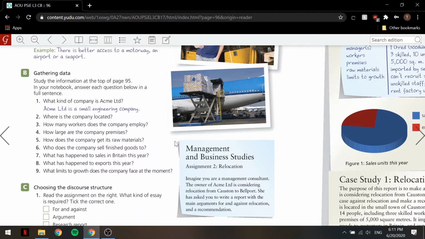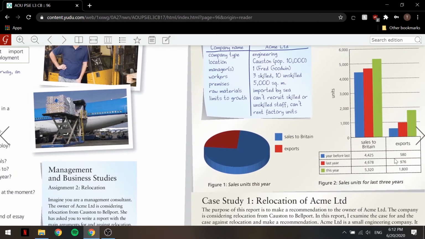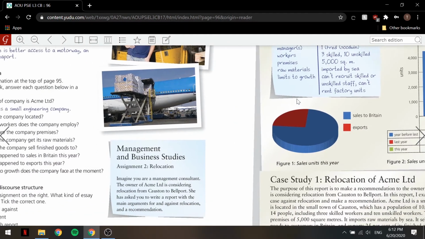6. Who does the company sell finished goods to? We'll say that the company sells about 75% of its finished goods in Britain and exports 25% of its finished goods to Europe, as we can see here. So sales in Britain and then exports.